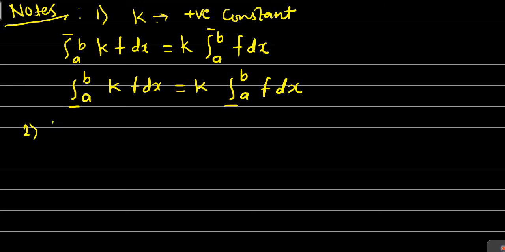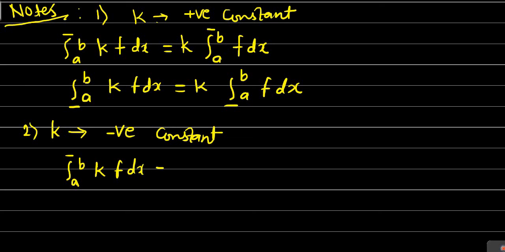If k is a negative constant, then the upper integral from a to b of k into f dx will be equal to k into the lower integral from a to b of f dx. See what change occurs here.